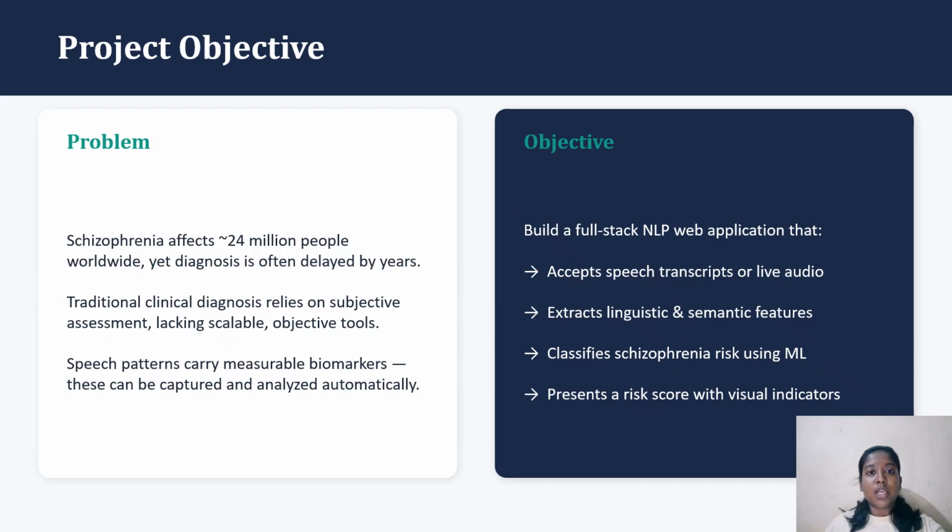Project objective. To understand why this matters, consider that schizophrenia affects roughly 24 million people globally. However, traditional diagnoses are often delayed by years because they rely heavily on subjective clinical interviews and lack scalable objective tools. Our objective was to bridge this gap because human speech patterns carry measurable biological markers.